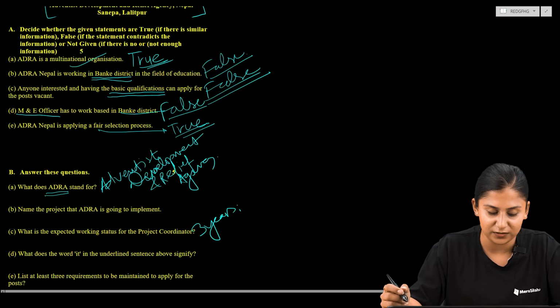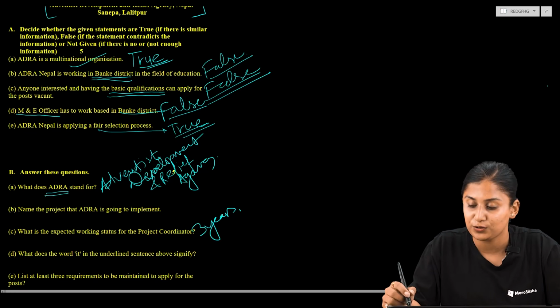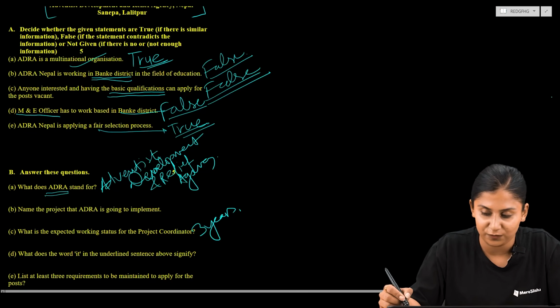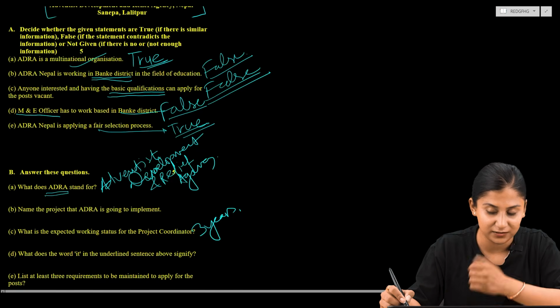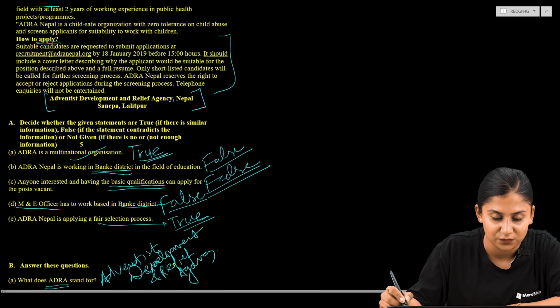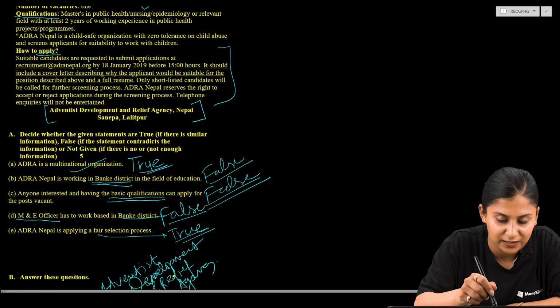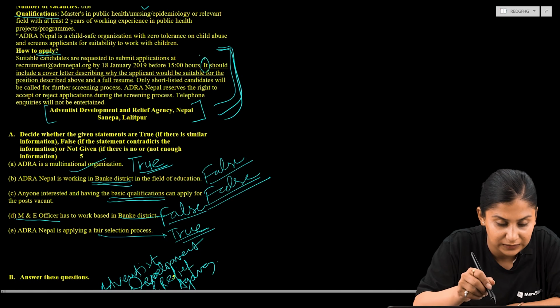Now let's move to another question, and the question reads, what does the word it in the underlined sentence above signify? So here in the text we are provided the sentences that are underlined. Now let us find out where is that underlined sentence, and let us also search for the pronoun it. So here is the underlined sentence and the pronoun it is over here. Now let us read.